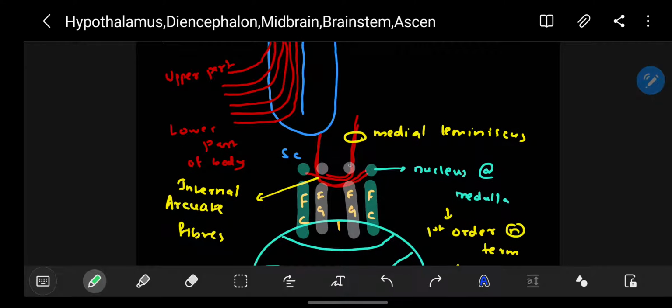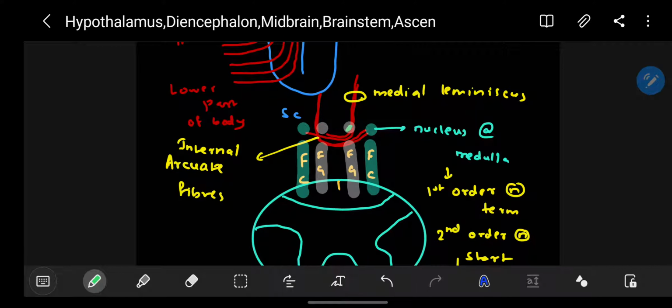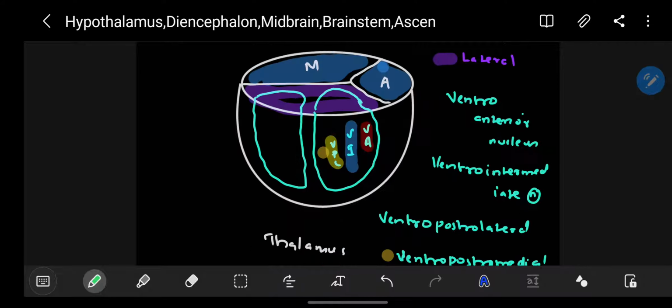So from this nucleus gracilis and nucleus cuneatus, the fibers cross each other. Here you can see the fibers are crossing each other and then ascending. So this crossing of fibers is the internal arcuate fibers, and they will ascend as a single bundle, which is the medial lemniscus. So this system is coming from the dorsal column to medial lemniscus. So this pathway is called the dorsal column medial lemniscus pathway. The pathway is not over.